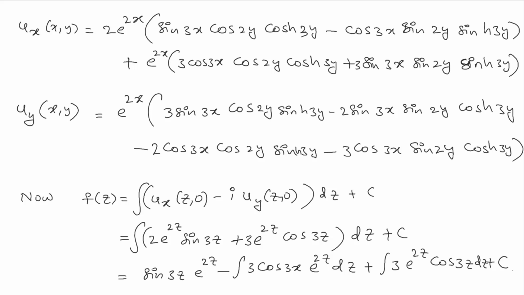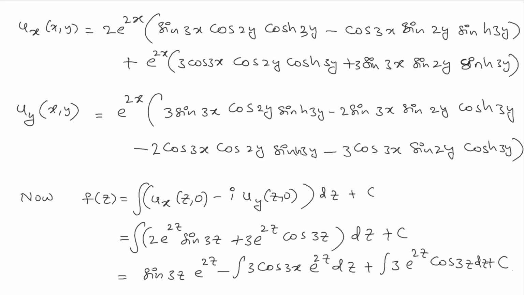So now from this we can see these two terms are getting cancelled. So in total we have e to the power of 2z sin 3z plus c, that is f of z.